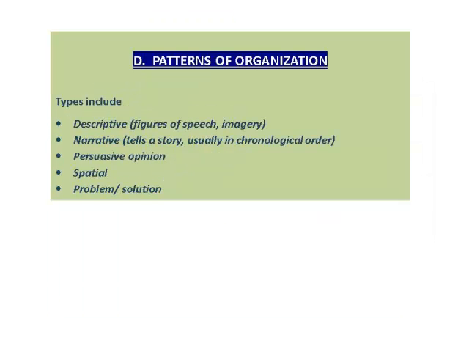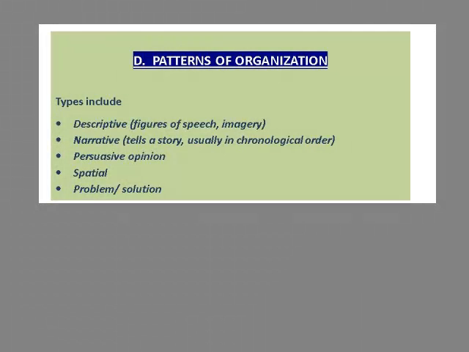Patterns of organization is always a popular question that they ask on the Compass test. How is the passage set up? Is it descriptive, where you see figures of speech and imagery? Is it narrative, where there's a story being told? Is it persuasive, opinionated? Is it spatial, which means it deals with how things are organized in an area? Like it might say this is over here and this is over there.